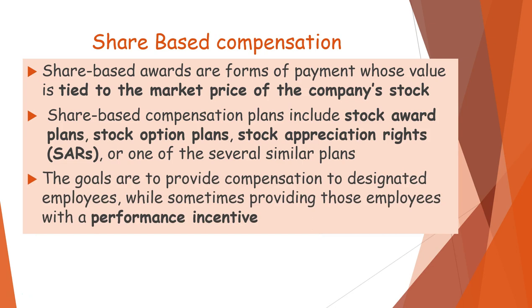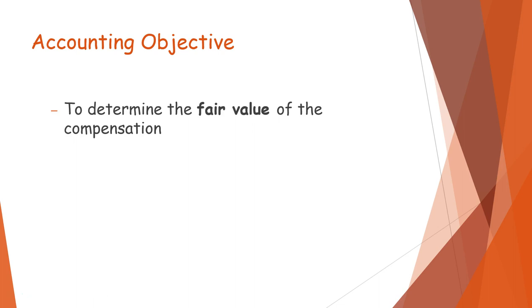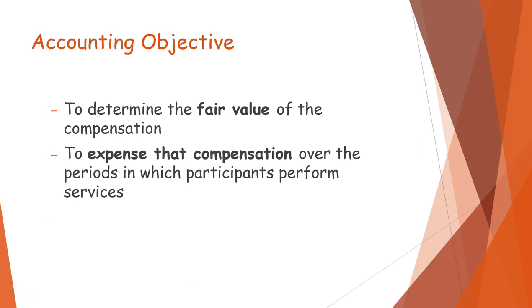The goal is to provide compensation to designated employees while sometimes providing those employees with a performance incentive. Our objective in accounting is to determine the fair value of the compensation, to expense that compensation over the periods in which the participants perform the services.